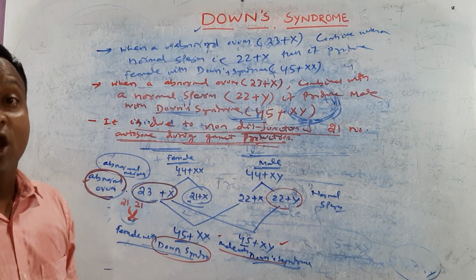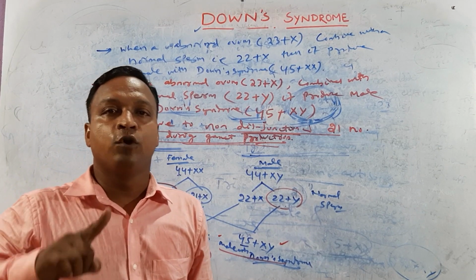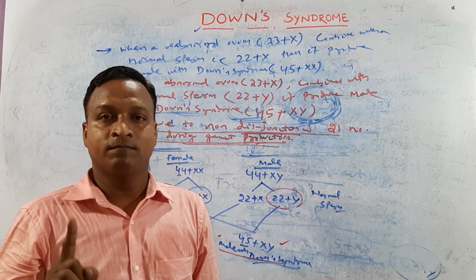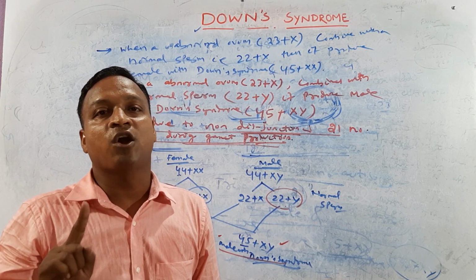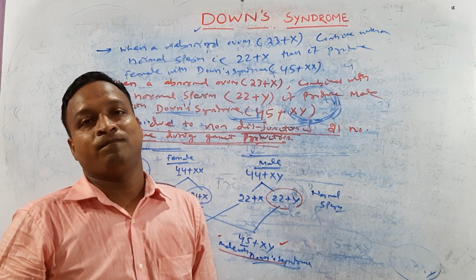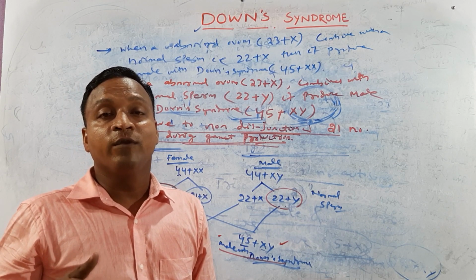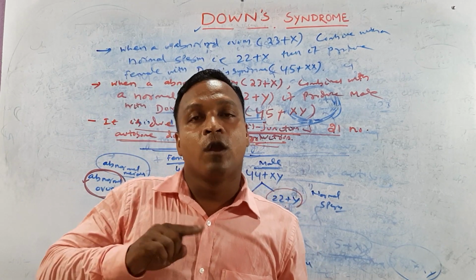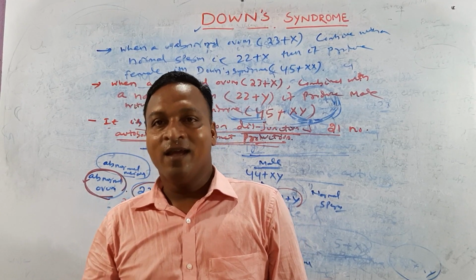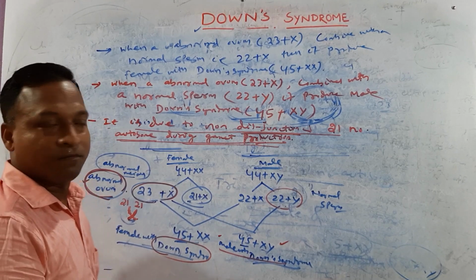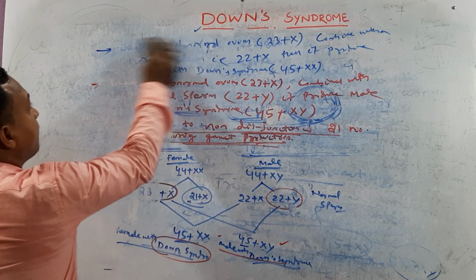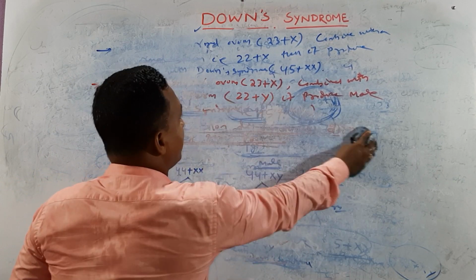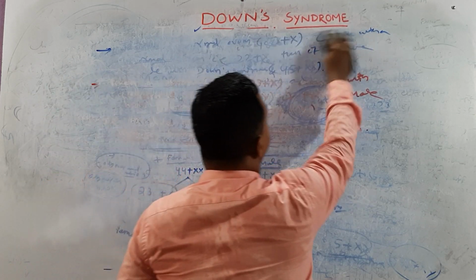It is a which disorder? Autosomal disorder, and it is found in both male and female. Clear? Apart from that, the affected persons appear like Mongolians, so it is otherwise called Mongolism. And the affected persons behave like idiots, so this disorder is called Mongolian idiocy. Clear? Now we talk about the symptoms of Down syndrome. Let us focus on the symptoms. What are the symptoms of Down syndrome?